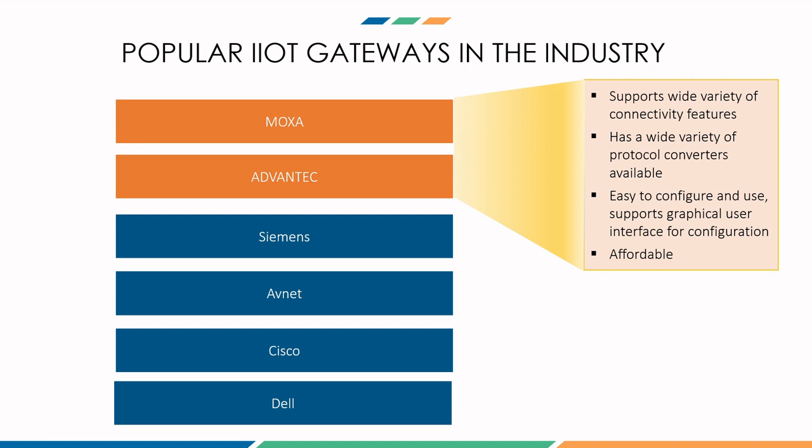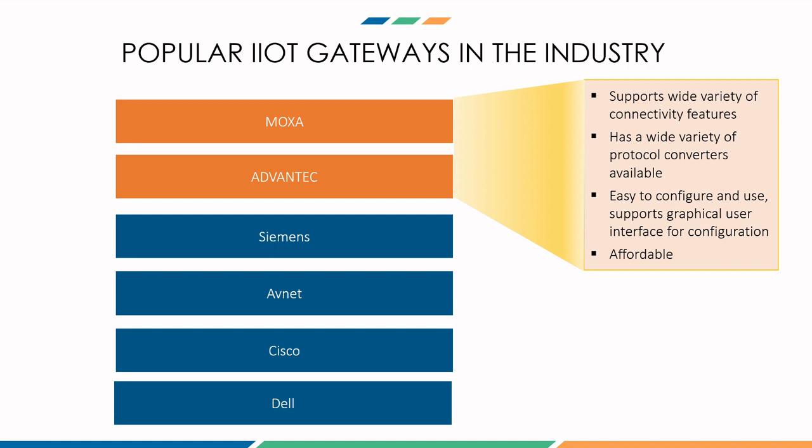And what I have seen is that the reason these two gateway devices are my favorite is because they support a wide variety of connectivity features. They have a wide variety of protocol converters available, so you can convert any protocol to any protocol using these gateways. And then they are easy to configure.